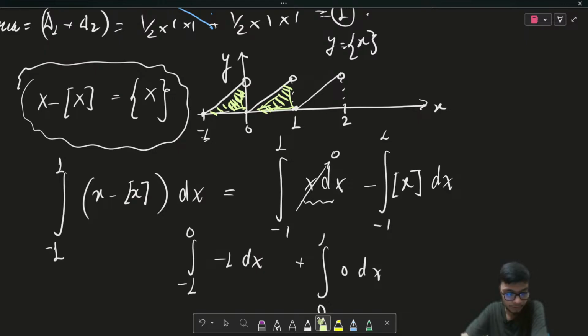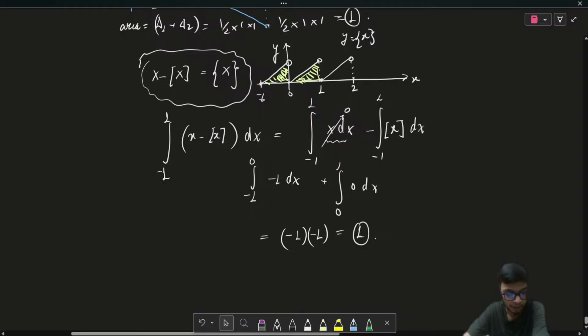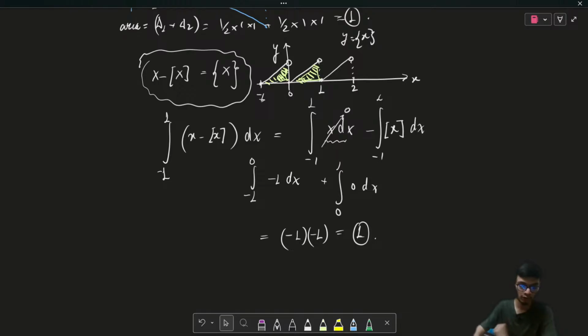Okay. So with this particular idea, let's proceed with the next topics. I hope these questions are clear, and if you try to solve any types of questions based on these properties, I hope you will be able to solve them very easily. And also please keep in mind, whenever you have a piecewise given function or a discontinuous function, it is very helpful if you can plot the graph of those functions and then proceed with the solution. So keeping all those things in mind, let's proceed with the next part.